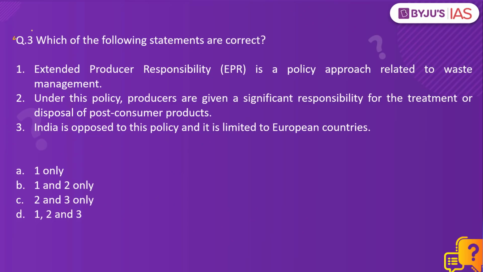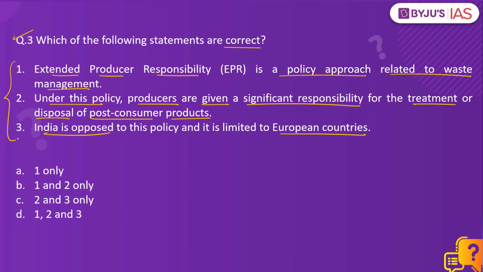Now let's look at the third question. Which of the following statements are correct? Extended producer responsibility is a policy approach related to waste management. Under this policy, producers are given a significant responsibility for the treatment or disposal of post-consumer products. India is opposed to this policy and it is limited to European countries. Amongst the given options, the third statement is incorrect, so option B is the right answer. That is 1 and 2 only.